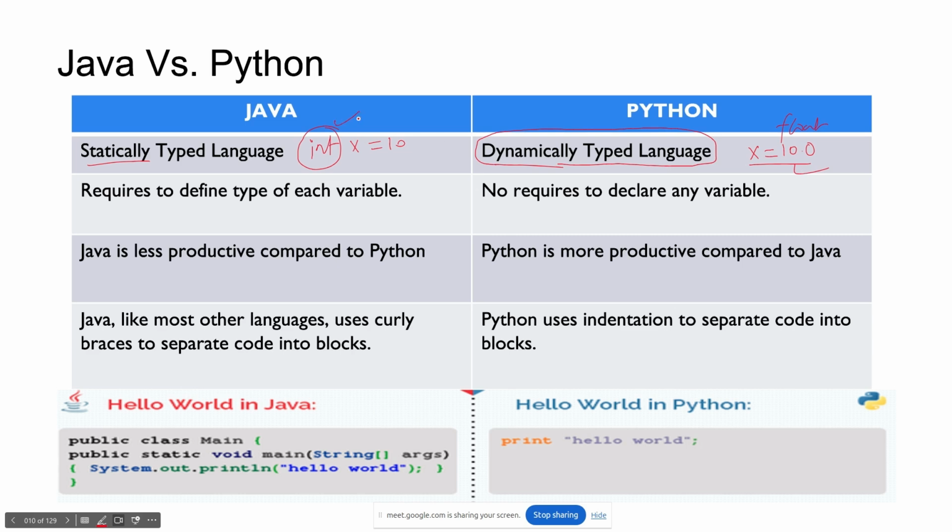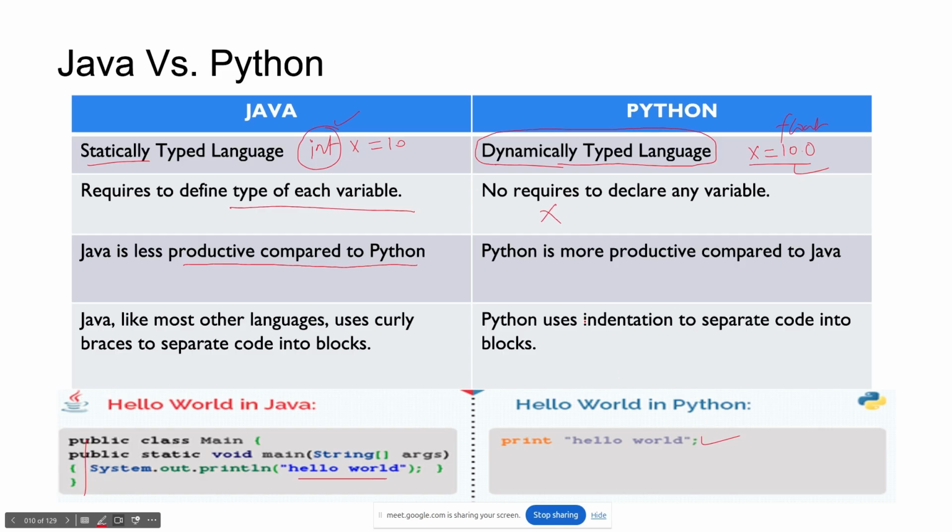So it is dynamically typed, meaning at runtime it will decide what its data type is. In Java you need to define integer, float, byte. It requires you to define the type of each variable. No such requirement here. Java is less productive compared to Python because you have to write so many lines of code. Here it is more productive because you need to write very little code. You can see hello world: in Java I am writing 1, 2, 3, 4 lines, and in Python I am writing only a single line.